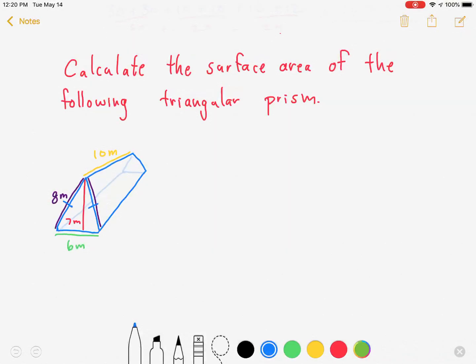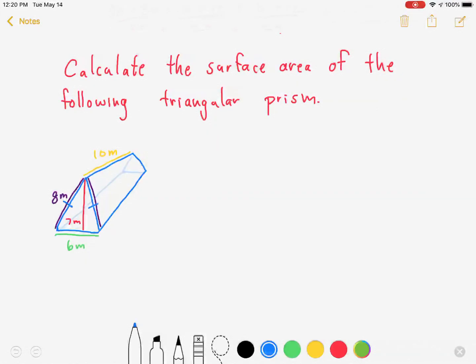Okay, welcome back. This is our next example. So in the last example, we looked at the surface area of a rectangular prism. Now we're going to look at the surface area of this triangular prism. So the first thing that I'm going to do is construct the net of this triangular prism. So the net is going to look something like this.